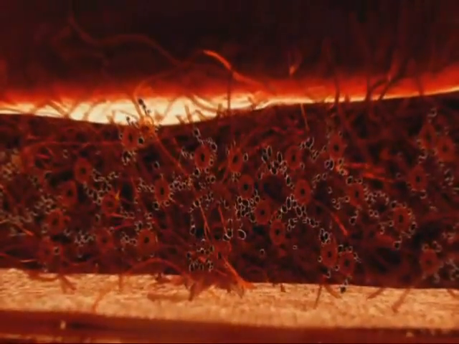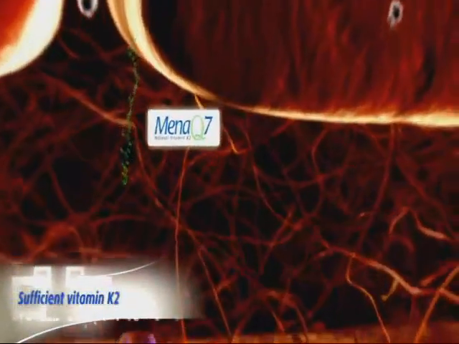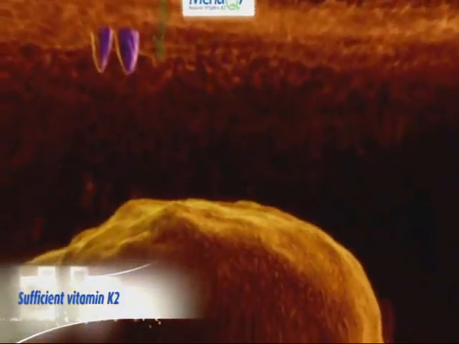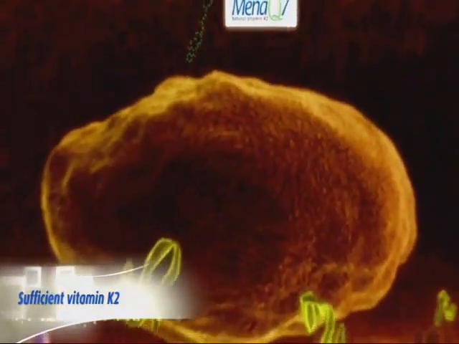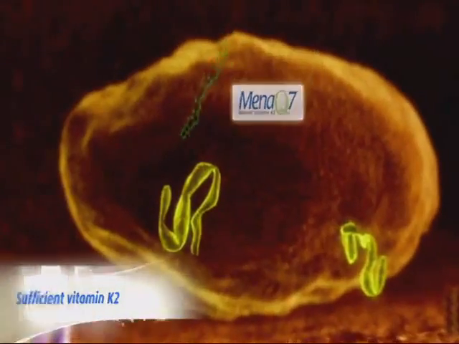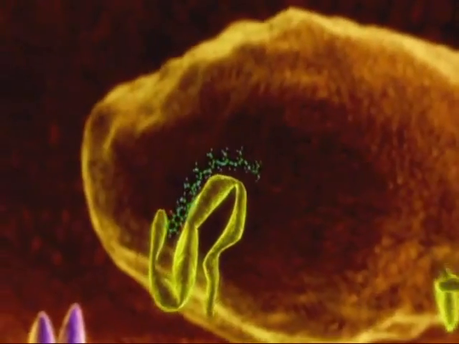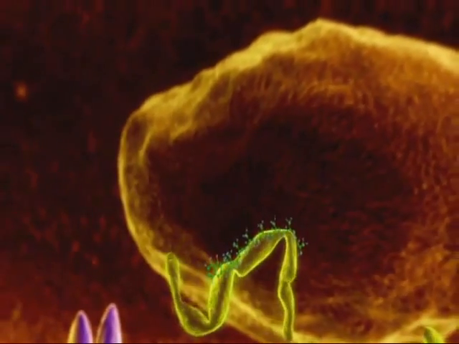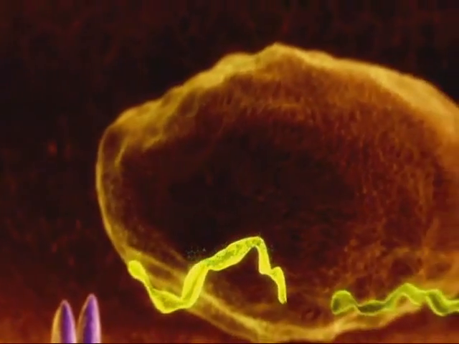One of these essential nutrients is vitamin K, needed to activate vitamin K-dependent proteins throughout our body. MenQ7 is, in contrast to dietary K1, highly bioavailable and bioactive in the vascular tissue. When arriving in the arterial vessel wall, MenQ7 crosses the cell membrane of the vascular smooth muscle cells.